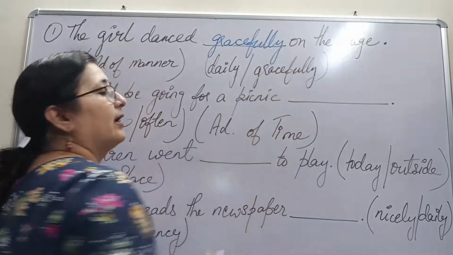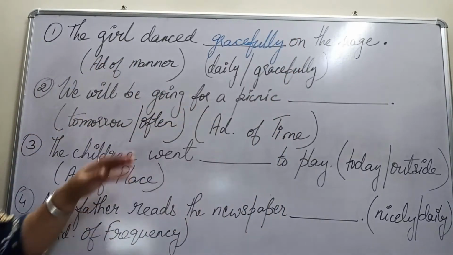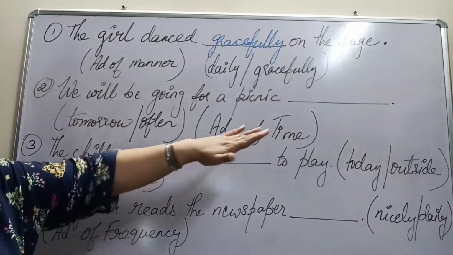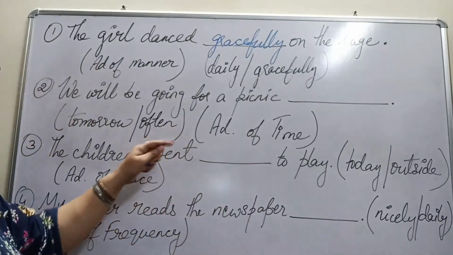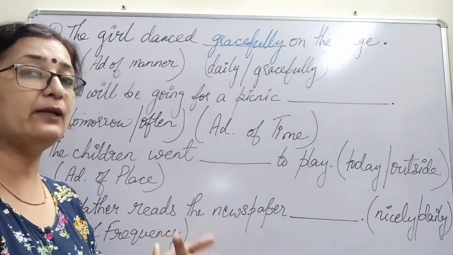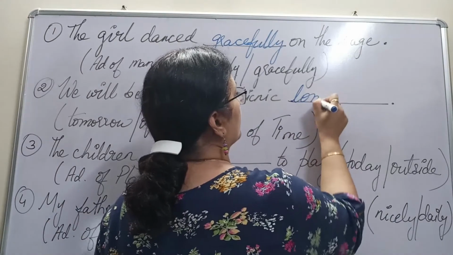That is our answer. See the next one. We will be going for a picnic. We've got 2 words, often, tomorrow. Both can come in. But what do we need? We need adverb of time. When we want to talk about time, this is again frequency. Tomorrow tells us when. Exactly when do we go? Tomorrow. So we will be going for a picnic tomorrow.